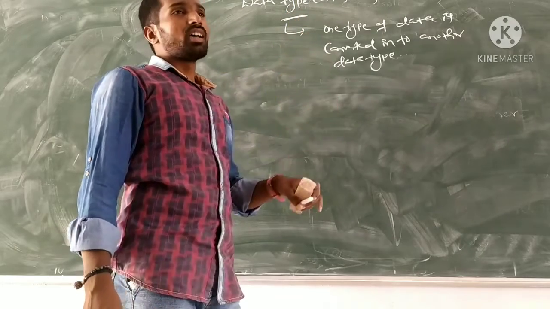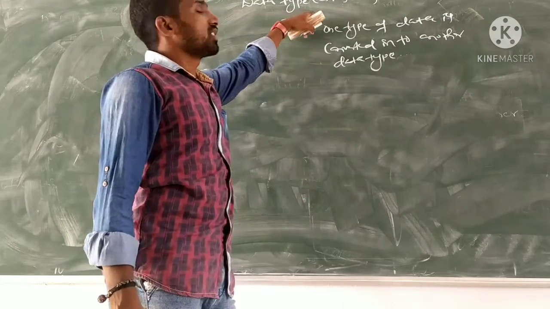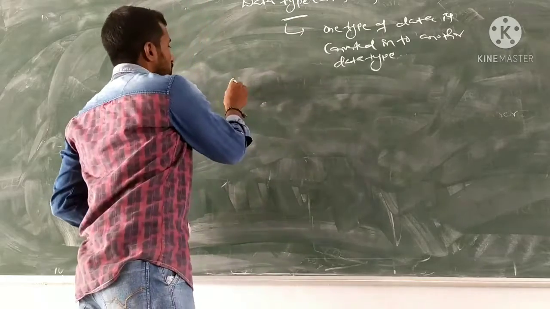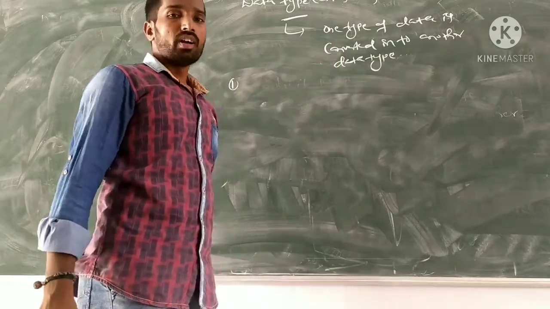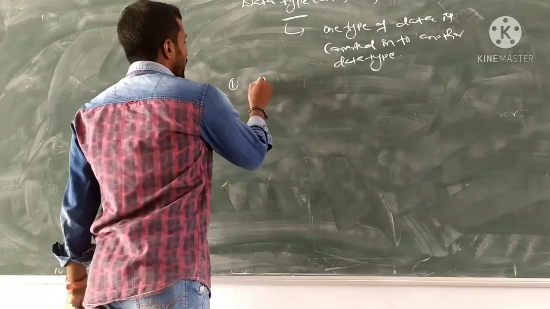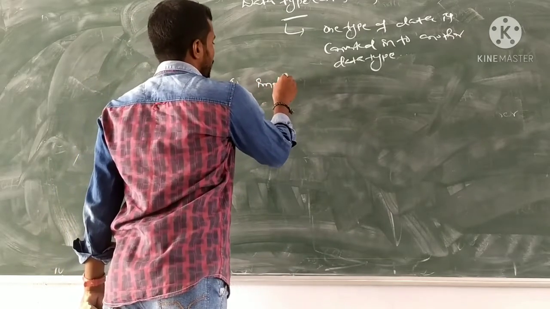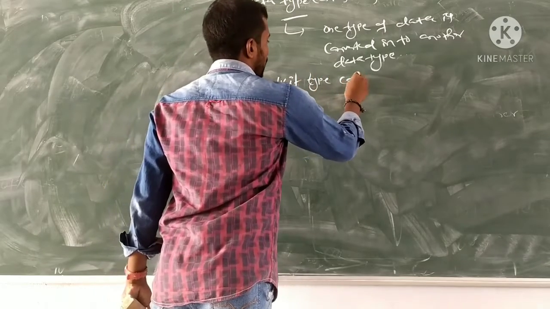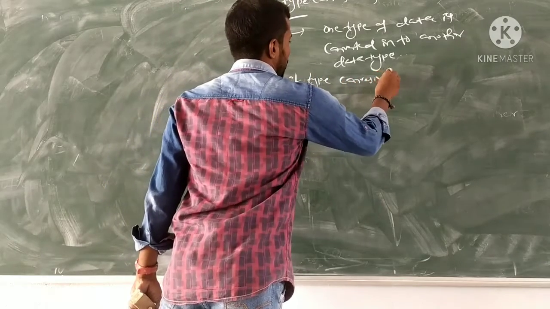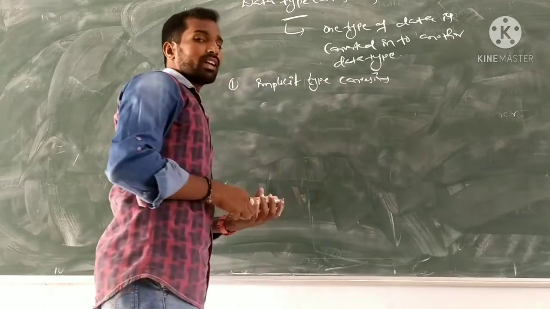But how do we do the conversions? We have two types of conversions to convert one type of data to another type of data. One is implicit type conversion, and the second one is explicit data conversion.